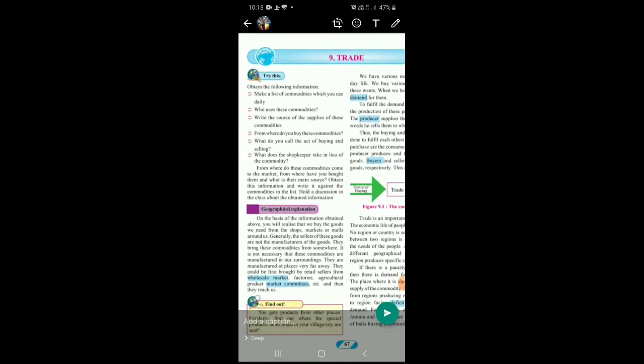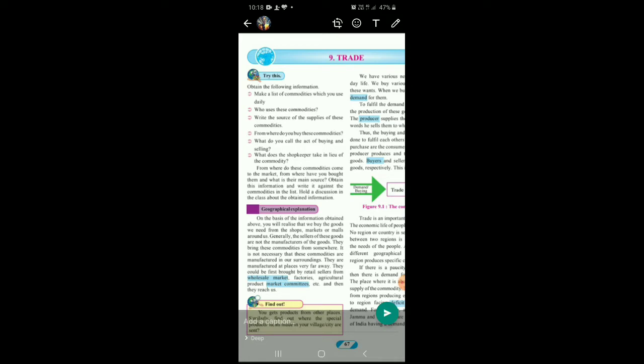Make a list of commodities which you use daily. Now the things that you use daily, you have to make a list of it. Let us say we require milk, tea powder, we require bread or biscuits. As a student, you will require pen, pencil, notebooks. These days we require umbrellas because it is the rainy season. Sanitizers, masks are in great demand. So these are some of the things that you are using daily.